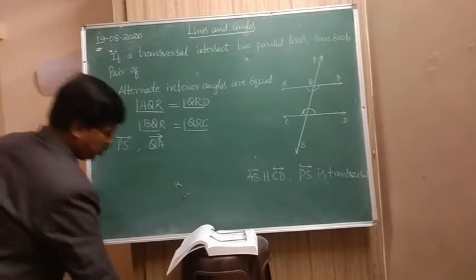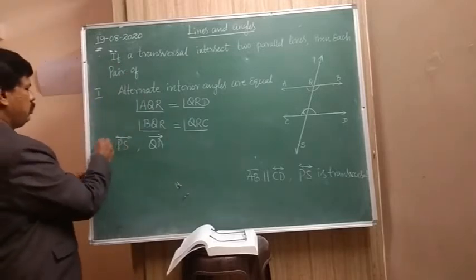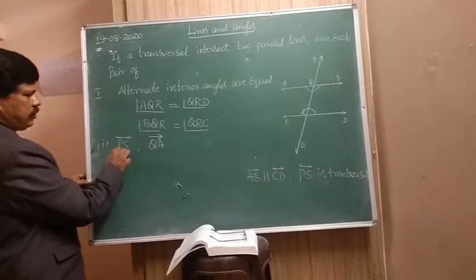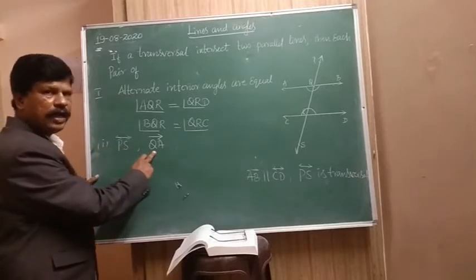Now look at this. This is the first one. PS is a straight line, QA is a ray.